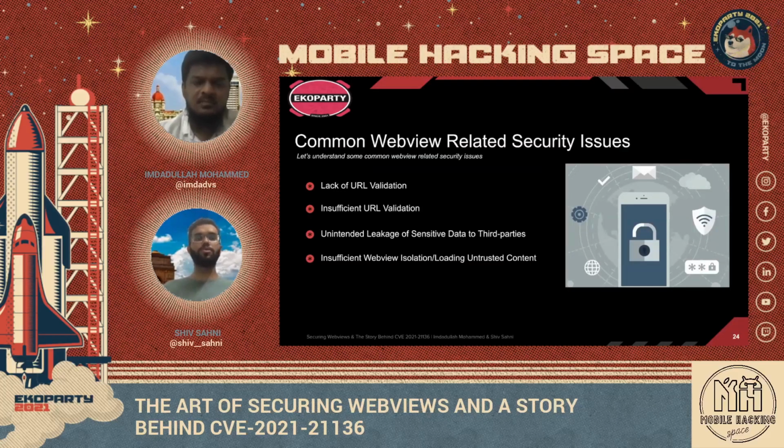So these are the four most common web view security issues that we have observed over time. The first one is lack of URL validation, followed by insufficient URL validation. Both of these issues occur whenever there is an amalgamation of deep links and a trigger to open a URL in a web view.